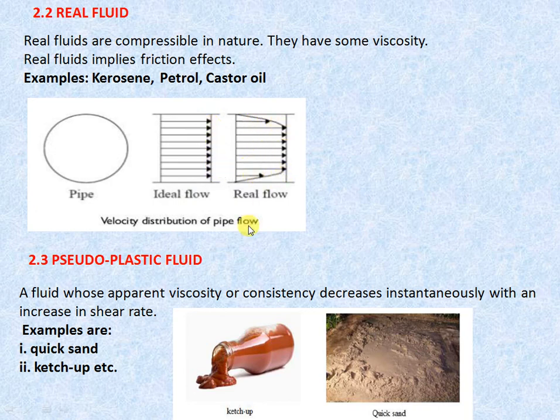The next type of fluid is pseudoplastic fluid, a fluid whose apparent viscosity or consistency decreases instantaneously with an increase in shear stress or shear rate. The examples of pseudoplastic fluids are quicksand and tomato ketchup. Now you can see that ketchup and quicksand are examples of pseudoplastic fluid.